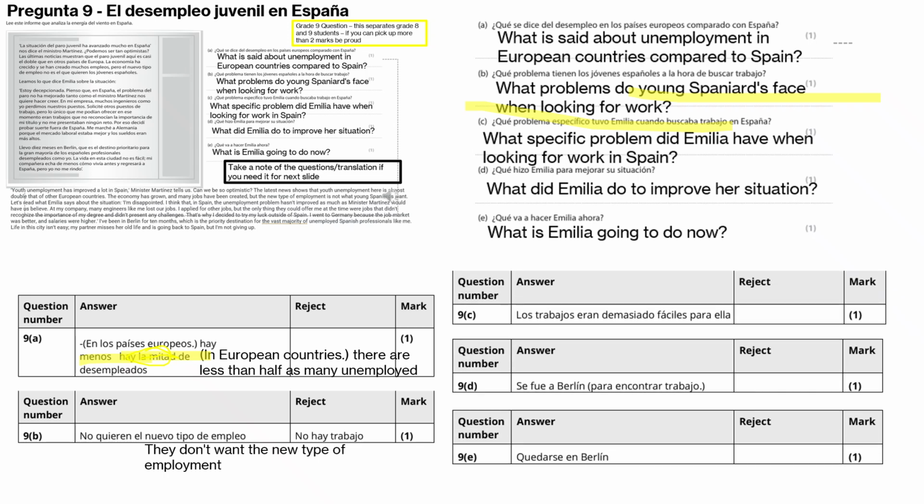Los trabajos eran demasiado fáciles para ella. So jobs were too easy for Amelia. So that's a specific problem. What did Amelia do to improve her situation? Se fue a Berlín. So she went to Berlin.